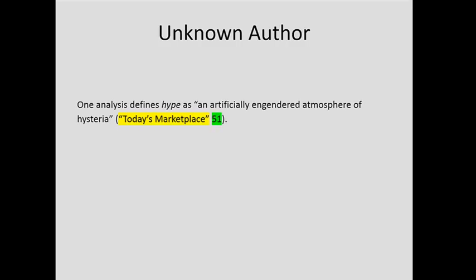This example is when you have an unknown author, but there isn't an organization or institution that you can include as the author. In that case, you would use the article title. And notice how it's in quotes when it's an article in a magazine or a journal. And in this case, we do have a page number, so we include that. Sometimes you may not have a page number if it's an article that's in an online resource. And in that case, you would just put the title.